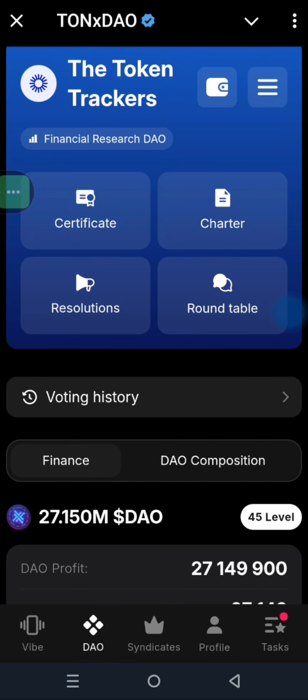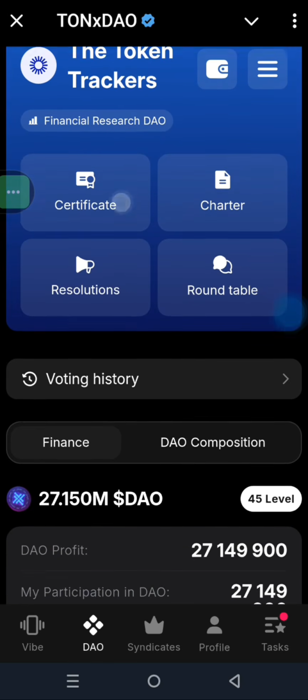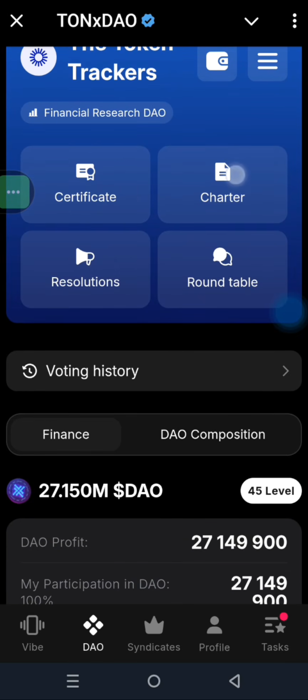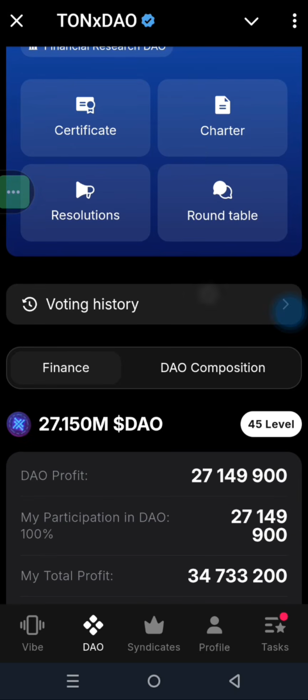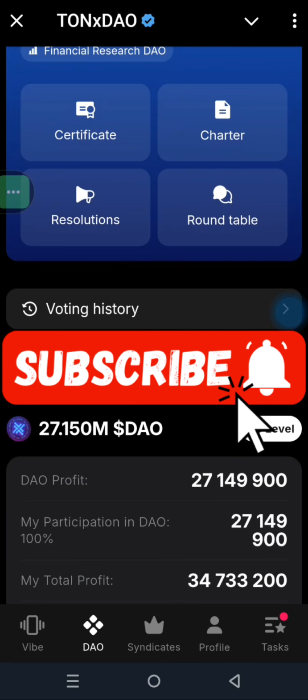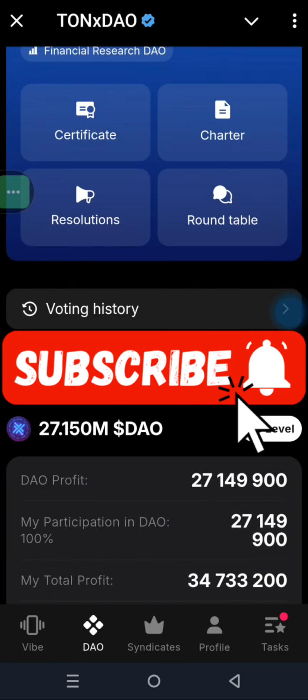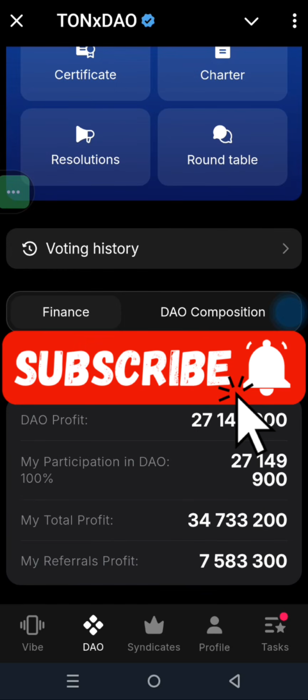So this is the name of my DAO, this is my goal, and this is my certificate, the resolution, the charter, everything is right here. You can take your time. If you just click on it, you can read it, you can see it. So I can get the PDF certificate. Every single thing is right here. So guys, that is how you can do it, and it's as simple as that.